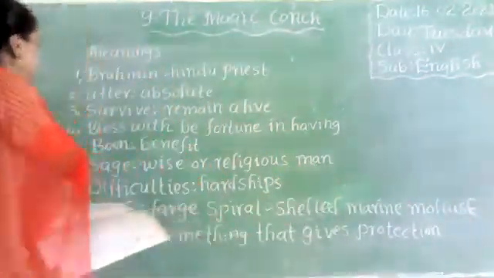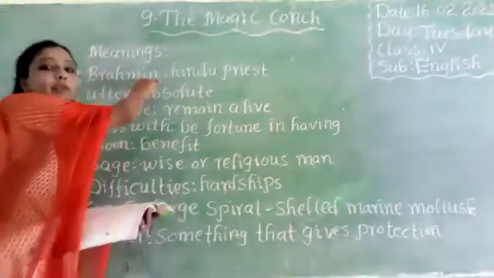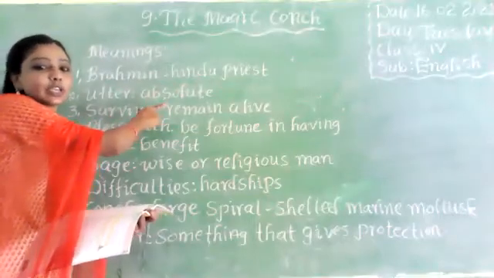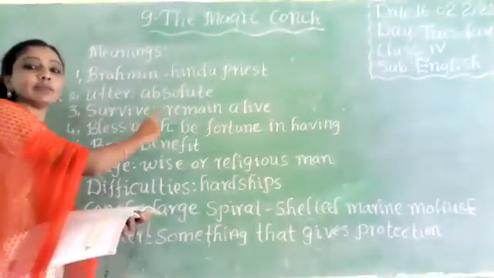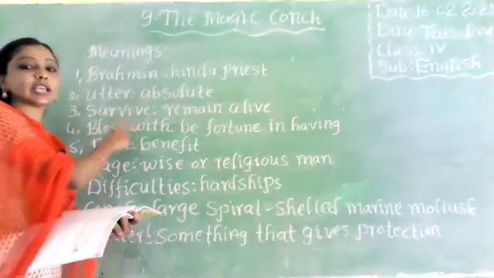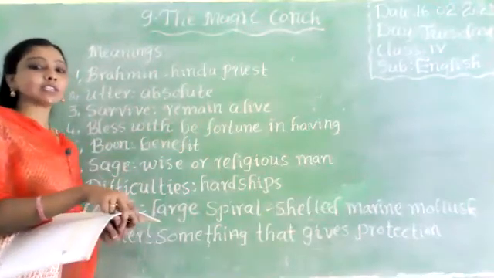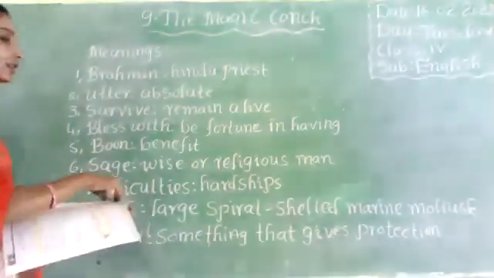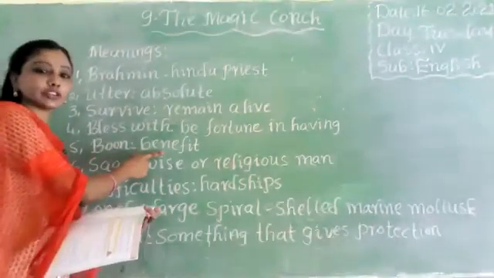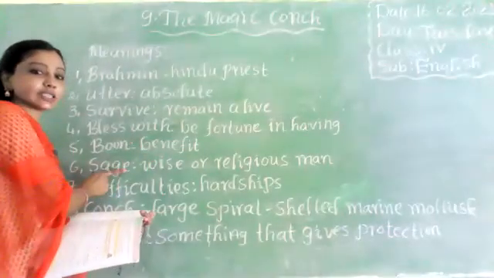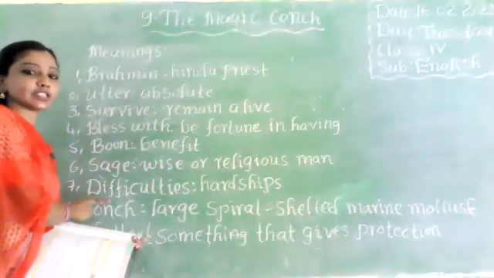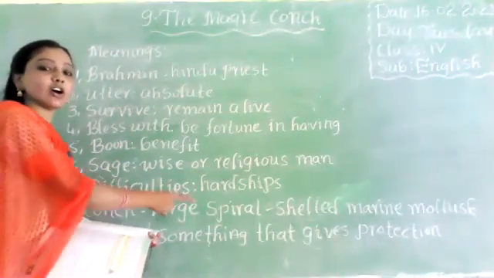Okay, look at here, students. First one, Brahmin. Brahmin means here Hindu priest. Utter means absolute. Okay, exactly. Survive, remain alive. Okay, that means existence. Blessed with means be fortunate in having. That means lucky. Okay, luckiest. Next, boon means benefit. So he gets the benefit. Next, sage means wise person or religious man. Okay. Next, difficulties means here hardships.